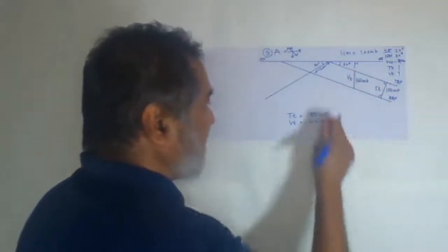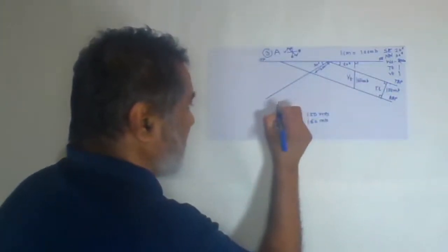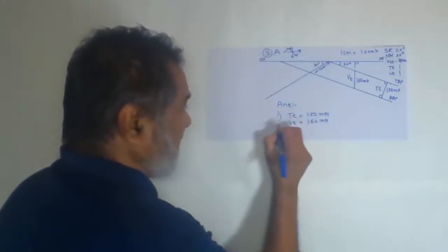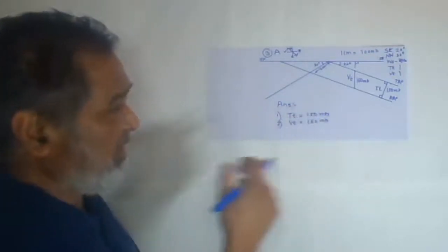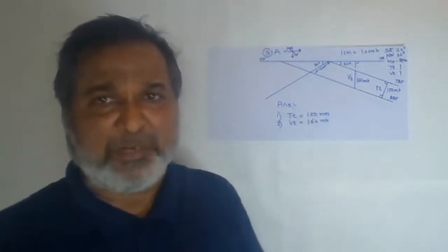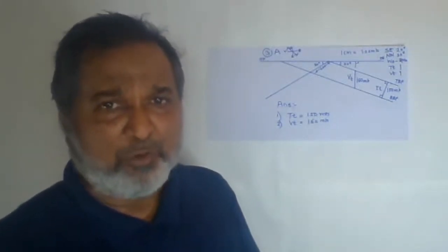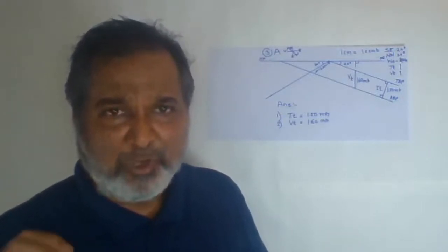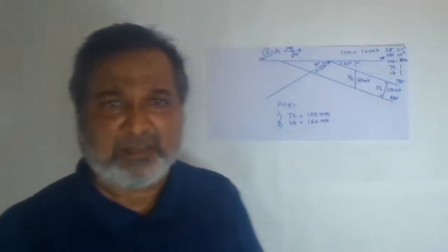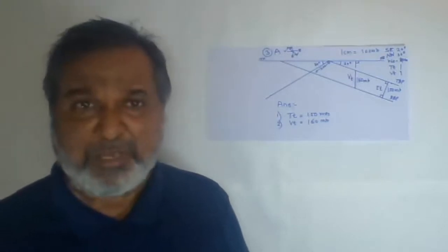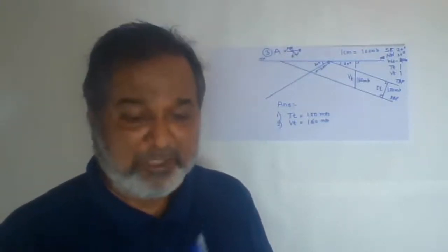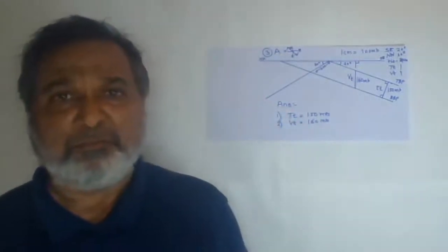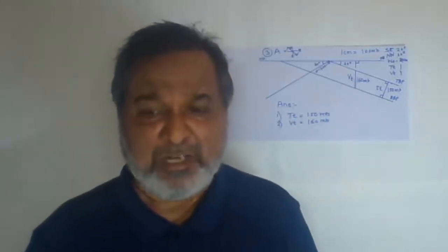Both sides write down the answer, and on the lower side also make the heading answers. Yes. So number 1, true thickness. Number 2 is the vertical thickness. Whichever way you make the presentation, it will look good. Don't make more scratches, more black rubbing. So use a good eraser as well as the pencil which you are going to use. That should be a pointed one. Yes, so that whatever the section is, it will be neat and clean.